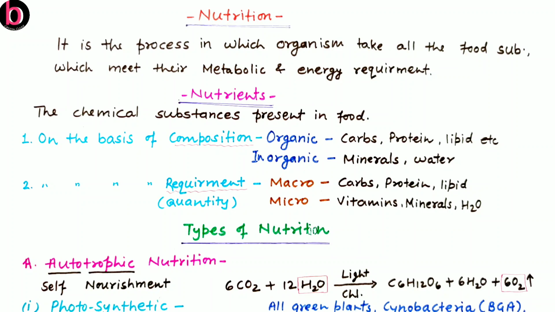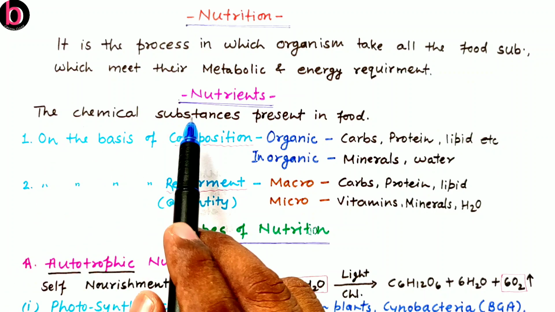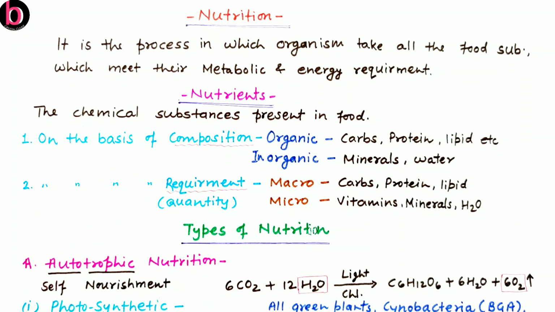The chapter starts with the terminology nutrition. So what is nutrition? Very simply, it is a process in which an organism takes all the food substances which will meet its metabolic as well as energy requirements. Simply we can say the intake of nutrients is known as nutrition. Now the next question is, what are nutrients? As given here, these are the chemical substances which are present in food.